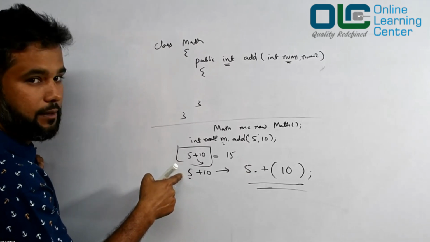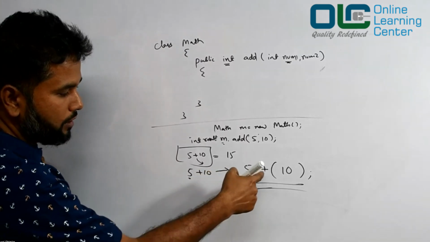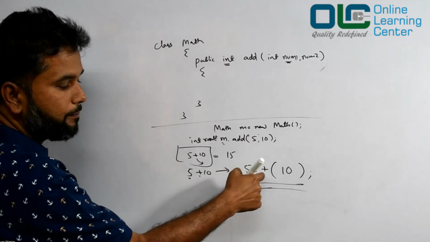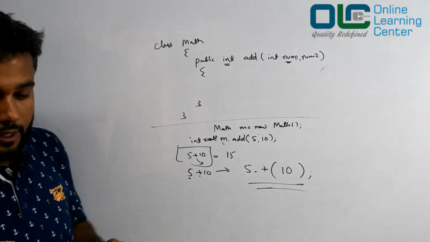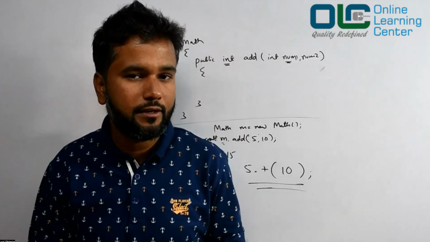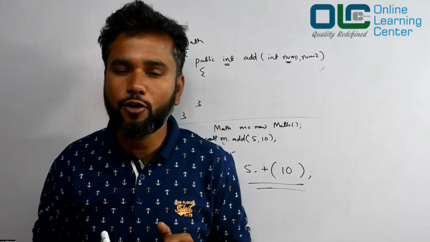And this 5 is already an object of Integer. It's not a data type anymore. It's an object of Integer. So if you look into this, plus is not an operator anymore. It's a method call in Scala. And as I said, if you are not well versed with objects and classes, don't worry. We will also cover that topic, right?